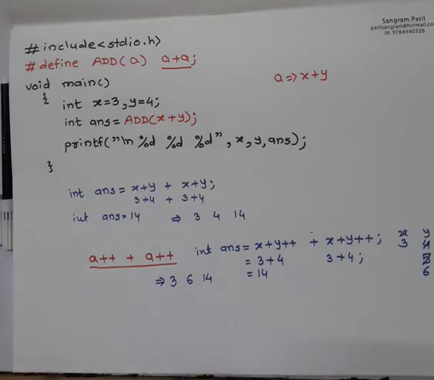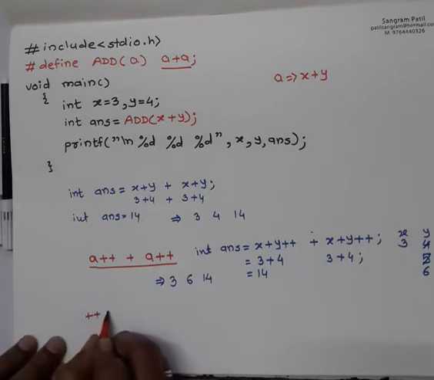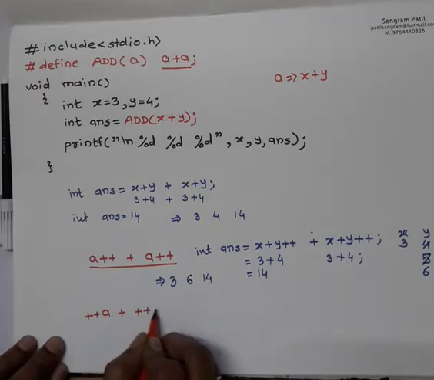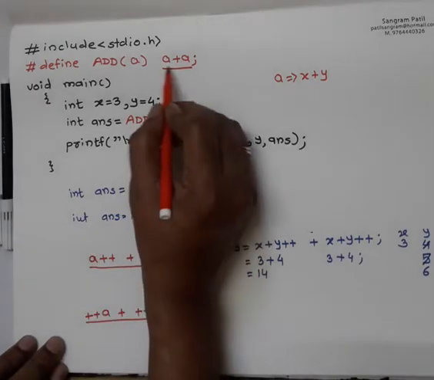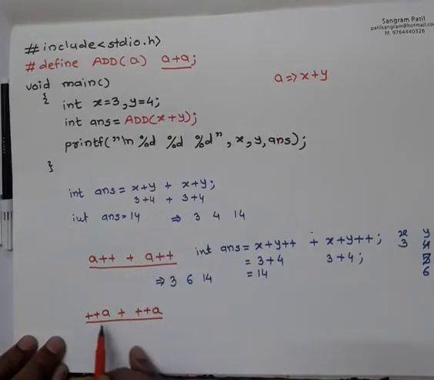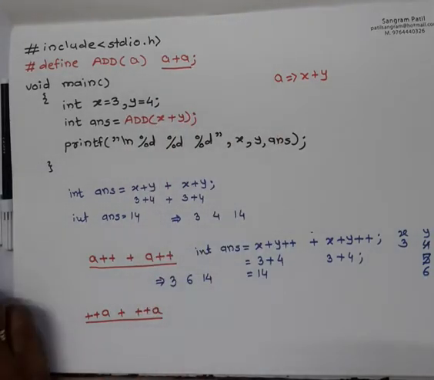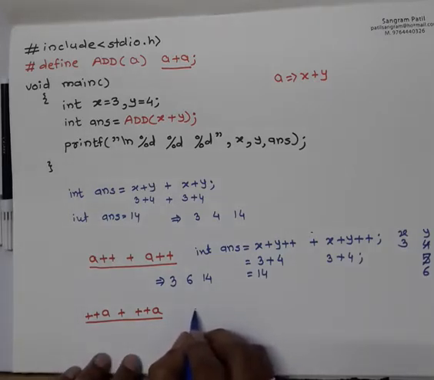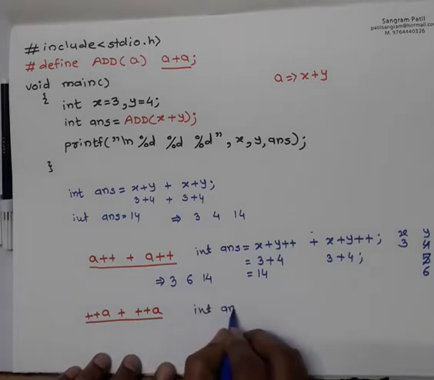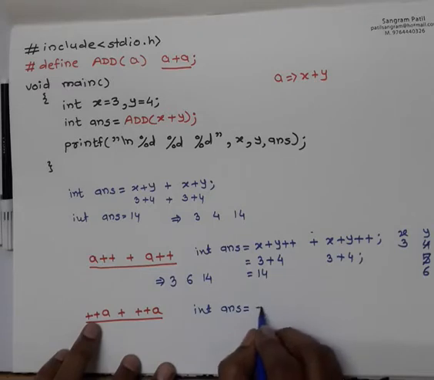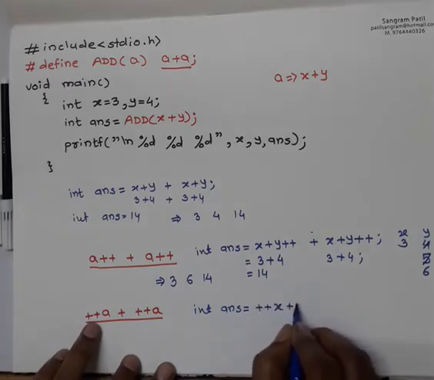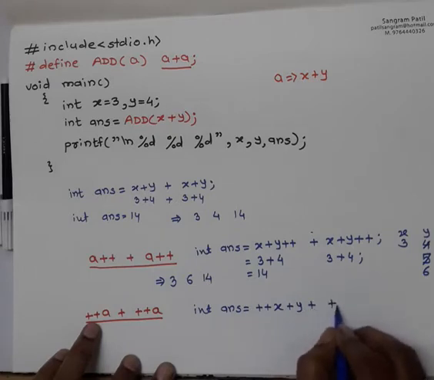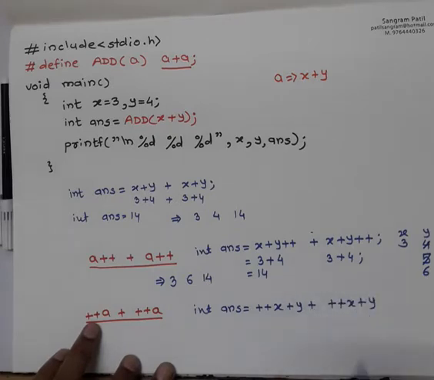Now we will discuss if it is ++a + ++a. Your a + a, if it is replaced like this, what will be the answer? Now pause the video, solve it, and then check the answer. So this will become: integer answer = ++x + y + ++x + y. It will become like this.